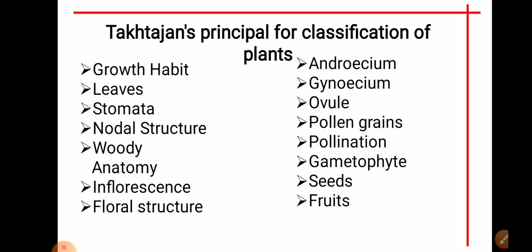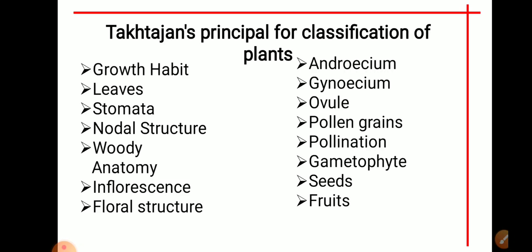He also said that trilacunar or pentalacunar nodes are primitive to the unilacunar nodes in the nodal structure. He said the stomata with subsidiary cells are primitive than the stomata lacking subsidiary cells. The cymose inflorescence is primitive than the racemose inflorescence. Flowers with an indefinite or variable number of floral parts are primitive. He said pollen with unsculptured exine is primitive to the sculptured pollen.